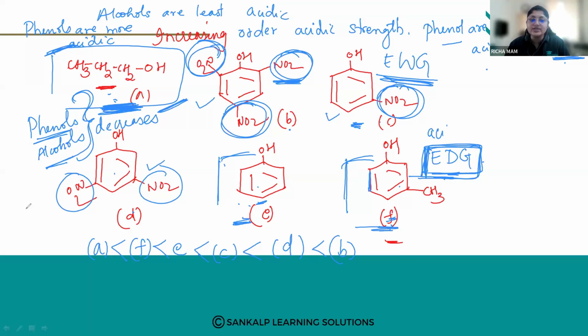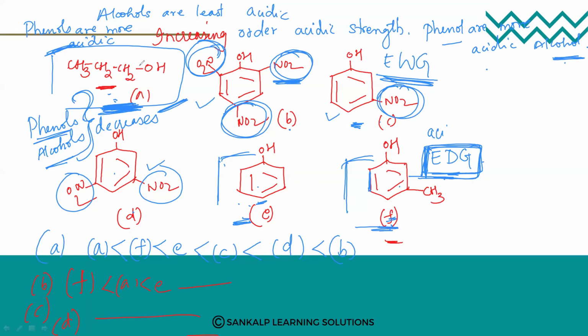So like this, these questions are asked during CET also. Some compounds will be given, and they will give you options A, B, C, D, with the compounds arranged in different orders. Like F is less than A, then is E, some options will be given. Then applying your knowledge, we have to choose the increasing or decreasing order, no, ma'am.